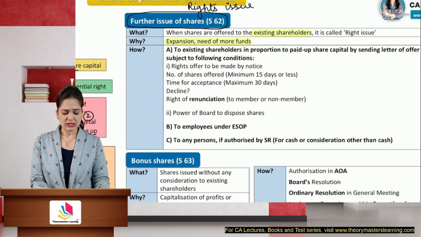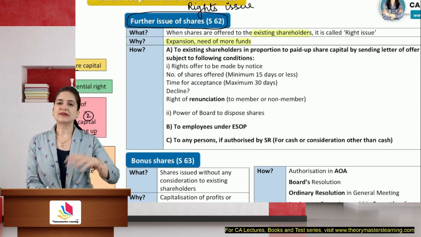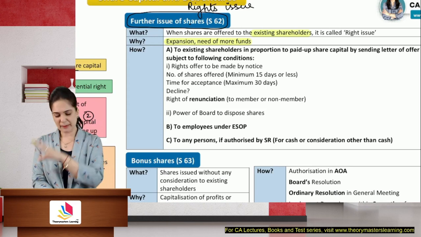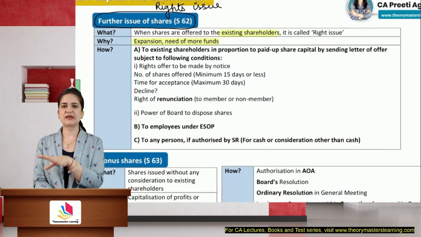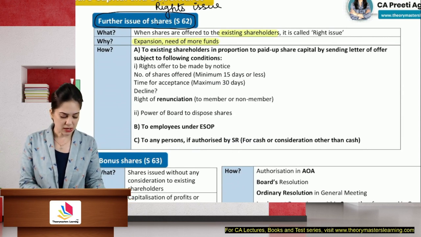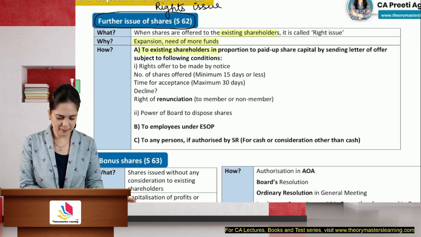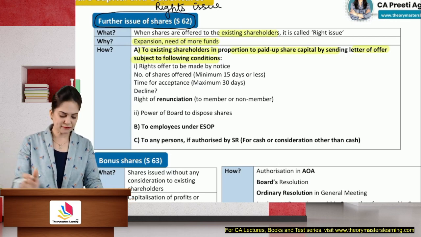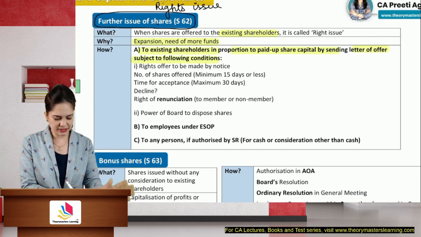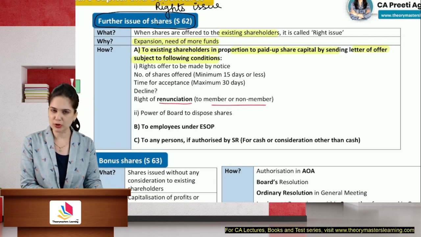So students, this what, why, how, when will help you to remember the provisions properly. Please remember this in the manner that I have given you in this table form, and you can easily write this in the exam or even elaborate in your own words. How will we do it? We will give it to our existing shareholders in proportion to the paid up capital by sending a letter of offer. They can accept it, or they can renounce it. They have the power to renounce, maybe to a member or a non-member.